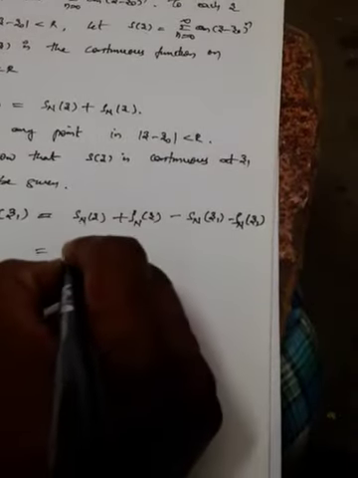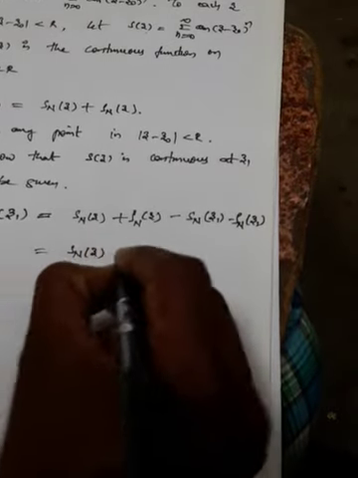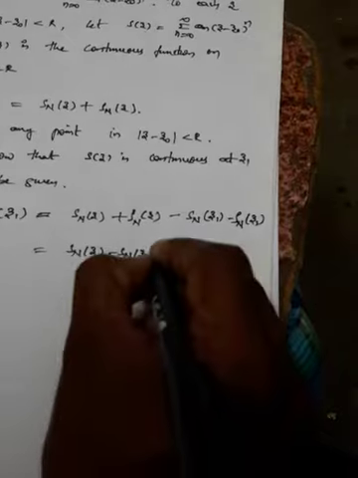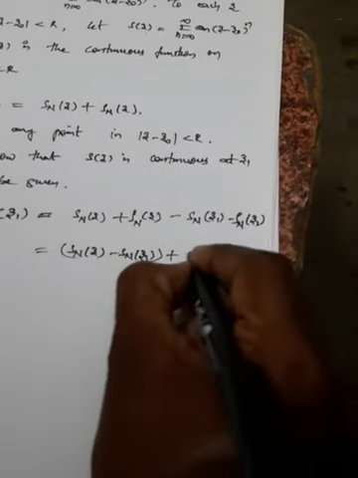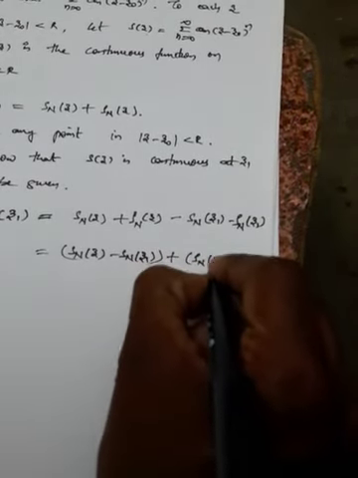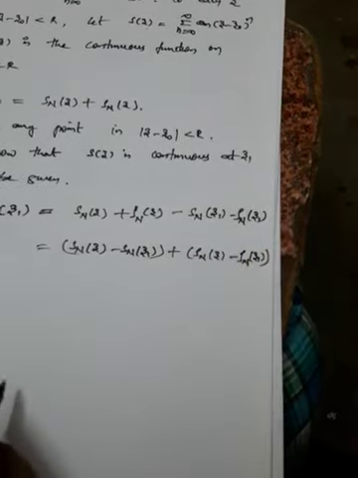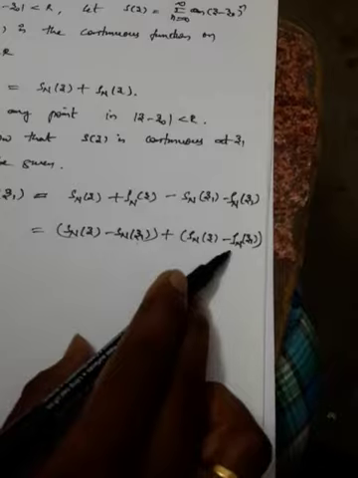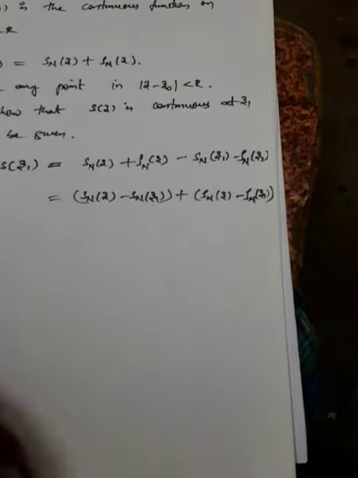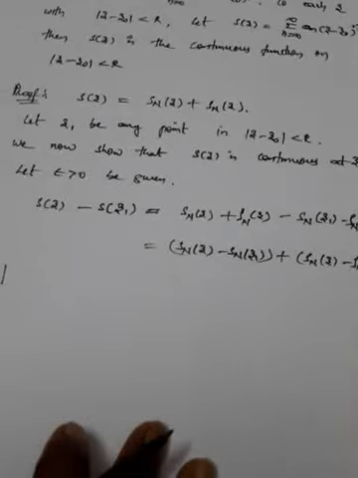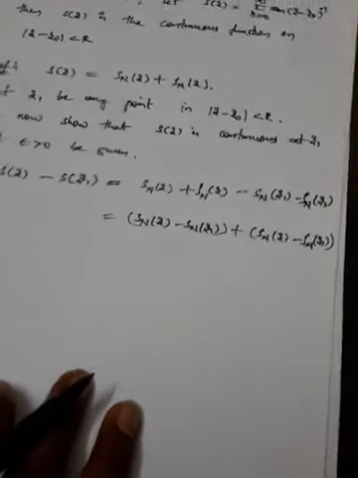So what we'll do, s of z minus Sn of z1 we'll take together, and rho n of z minus rho n of z1 we have taken together. These two terms and these two terms we have taken together. Okay, now we'll take mod on both sides.